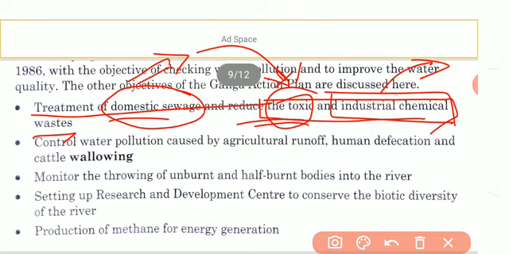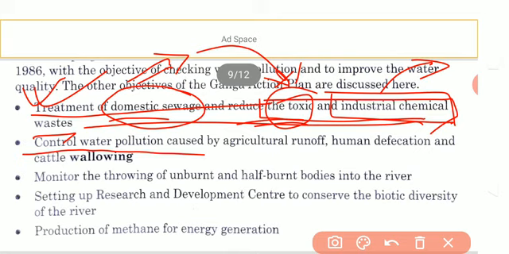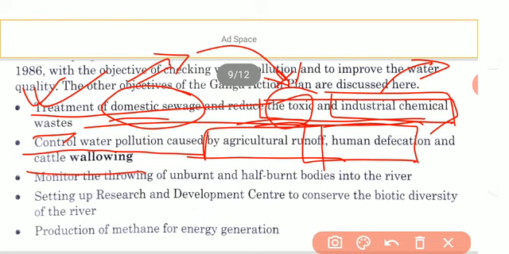By removing the toxic substances, the water becomes free from pollutants and can be released directly into the Ganga. In this way, we can reduce the pollution of the Ganga.